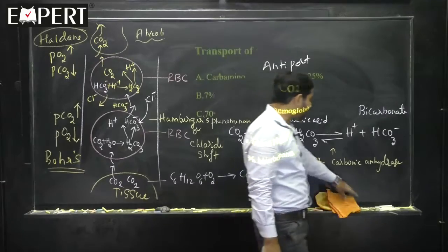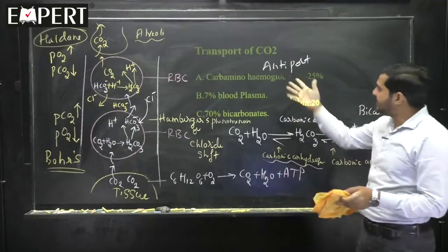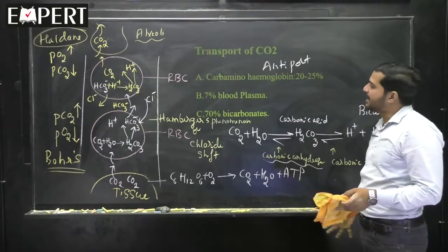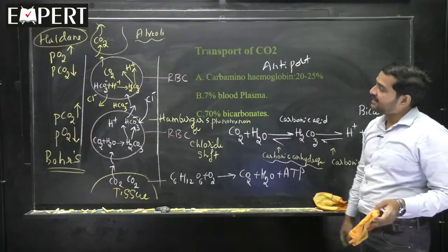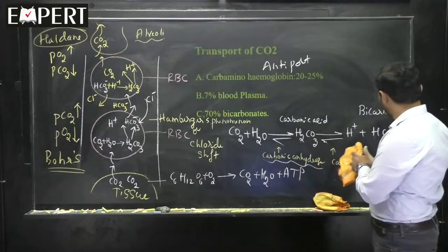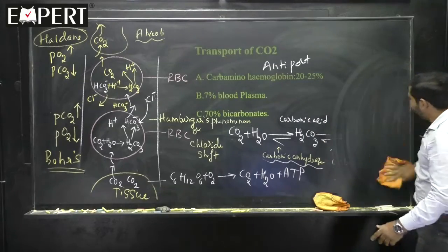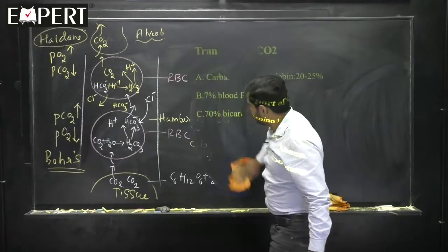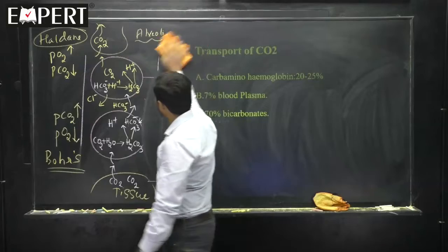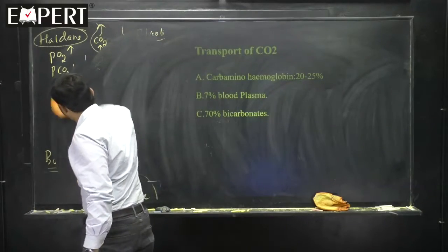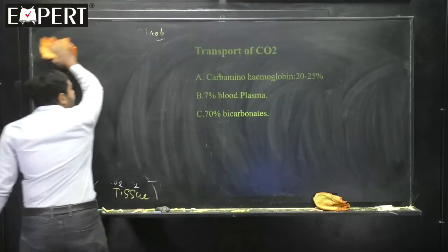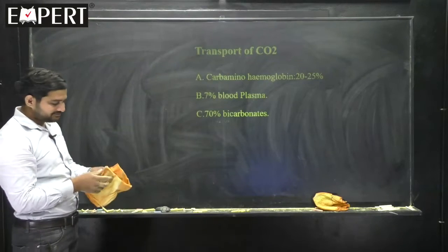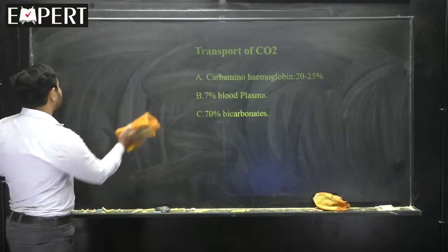So, this was regarding transport of carbon dioxide in three ways: carbaminohemoglobin, 7% in the blood plasma, and 70% as bicarbonate, and how the bicarbonate was formed we have explained with the help of the picture. I will explain the same phenomenon once again with another diagram, but remember that in the exam this diagram is not required because the textbook has not given it. Then why is the diagram required? For understanding the concept, and you have already drawn it and remember it also.